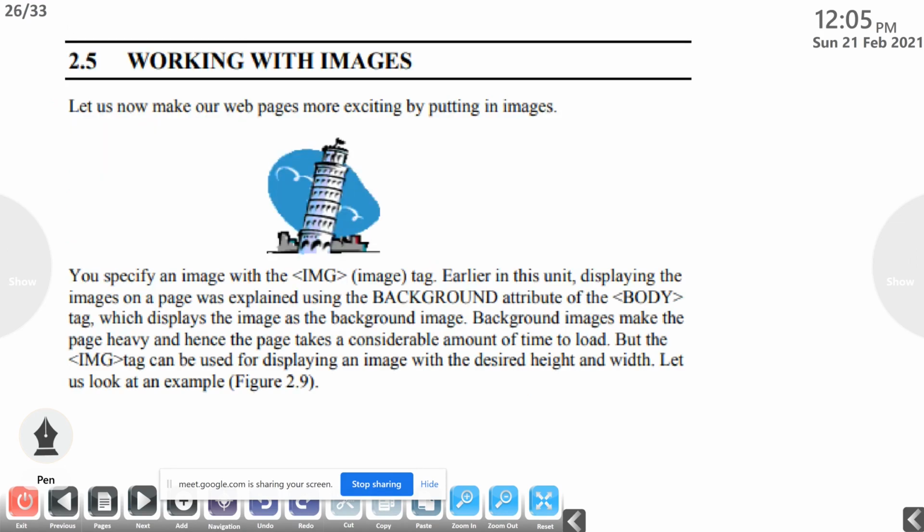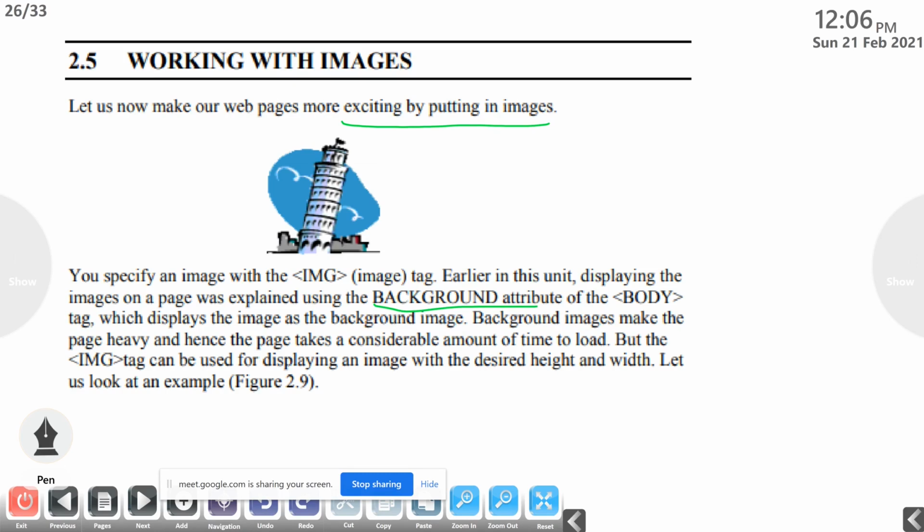Then next one, working with images. Along with text we can also include images in our web page. So let us now make our web page more exciting by putting in images. You specify an image with the img tag. Earlier in this unit, displaying an image on a page was explained using the background attribute. What's the use of background? Background is used along with the body tag. That is an attribute of the body tag.